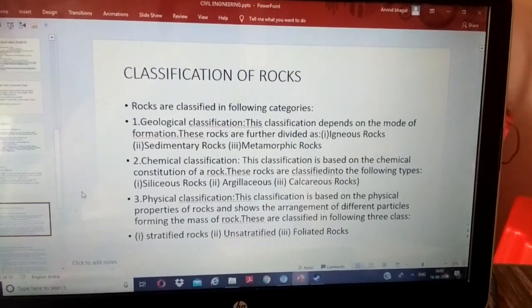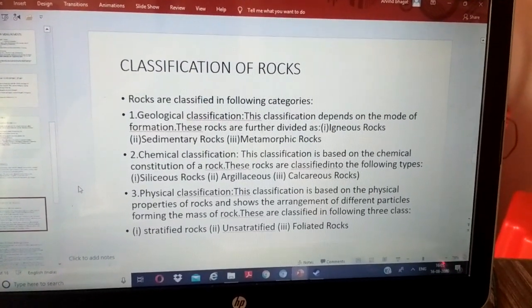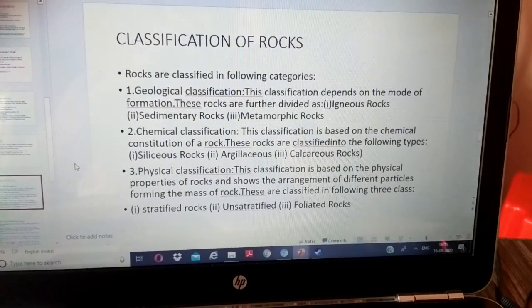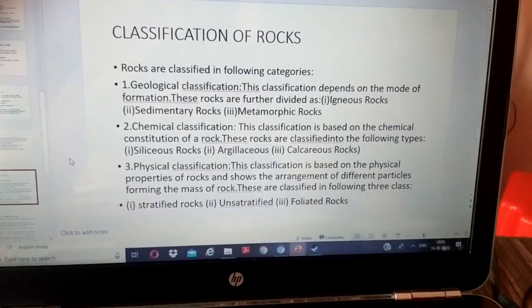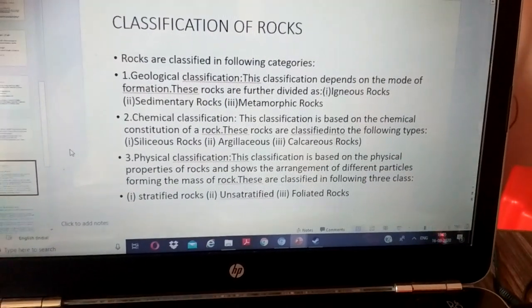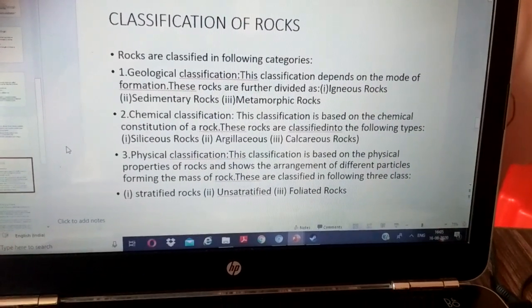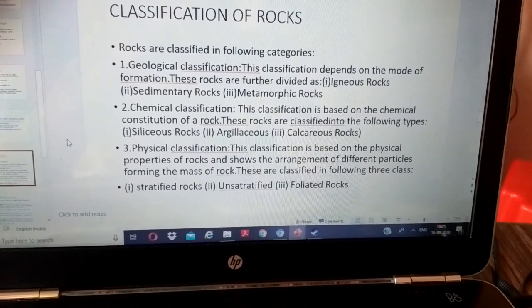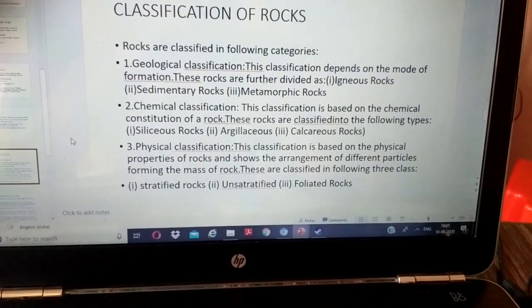Classification of rocks. Rocks are classified in following categories. Number one, geological classification. This classification depends on the mode of formation. These rocks are further divided as igneous rocks, number second, sedimentary rock, and number three is metamorphic rock.